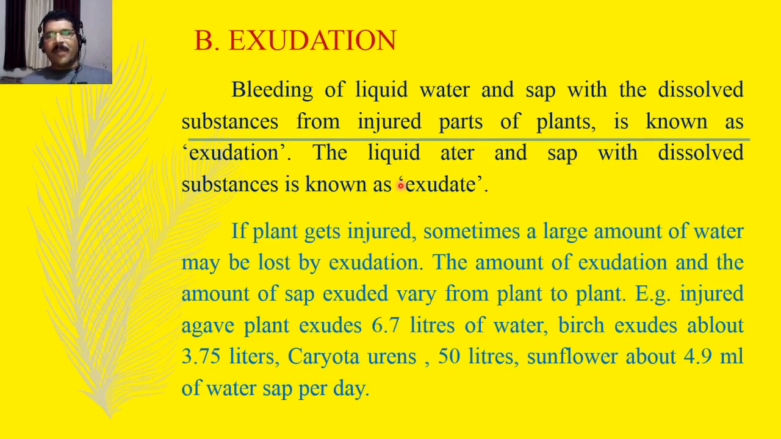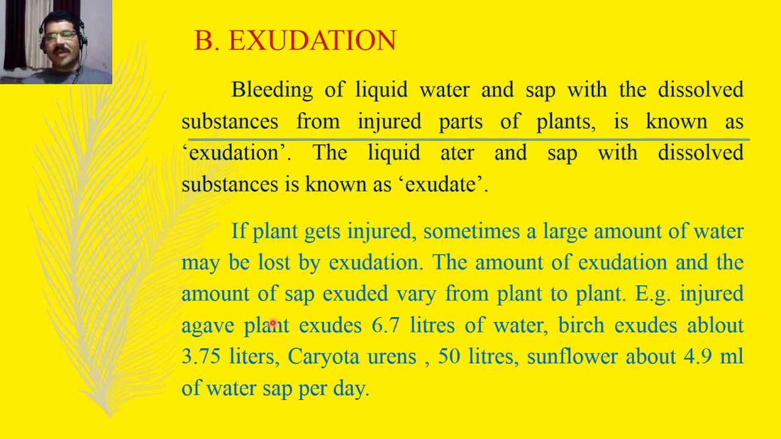Now if a plant gets injured, sometimes a large amount of water may be lost by exudation. In certain plants, if the plant gets injured by any means, mechanical or otherwise, then the plant will lose more and more water from that injury. The amount of exudate varies from plant to plant. Some plants, by their metabolic activities, can block the injured part and prevent water loss, but in some plants they continuously bleed out water from the injured parts.